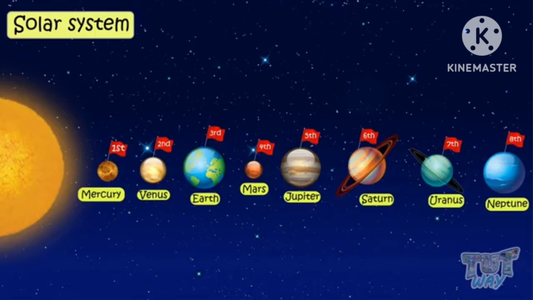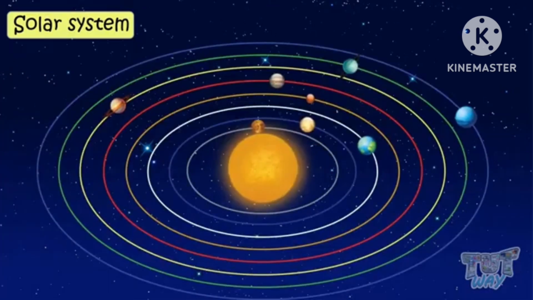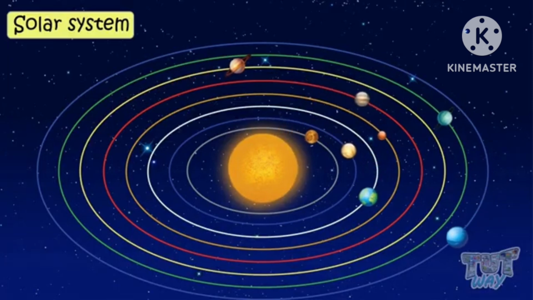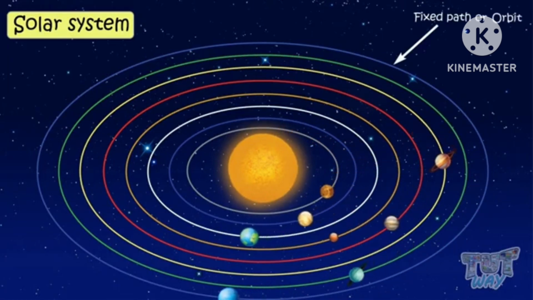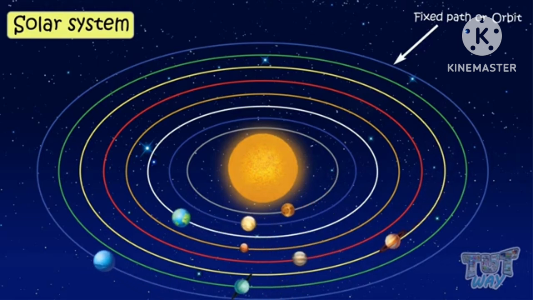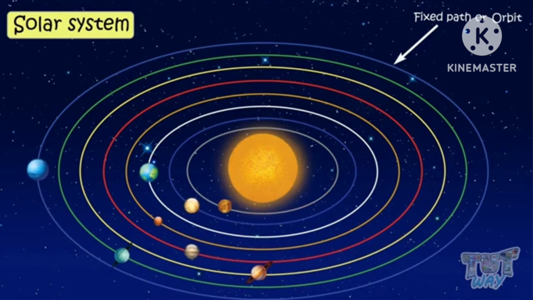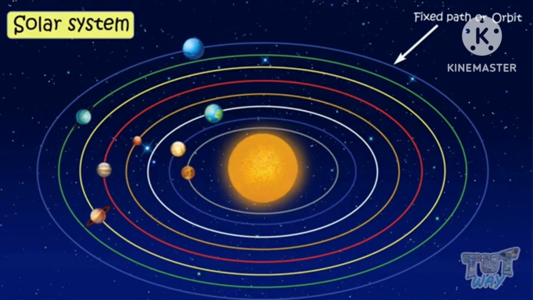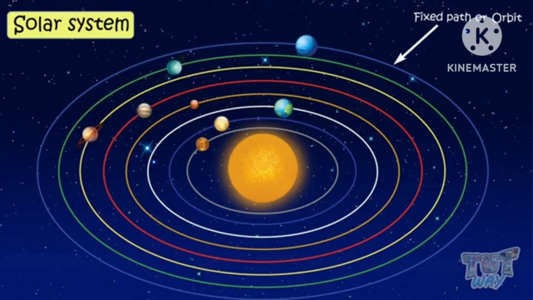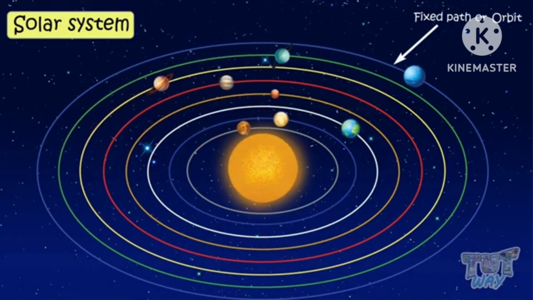So as of now, there are total 8 planets in the solar system, and see how the planets are revolving around the sun. In this manner only, these are the orbits, and the planets revolve around the sun to make it a perfect solar system. And see, all the planets are revolving in their own orbit.